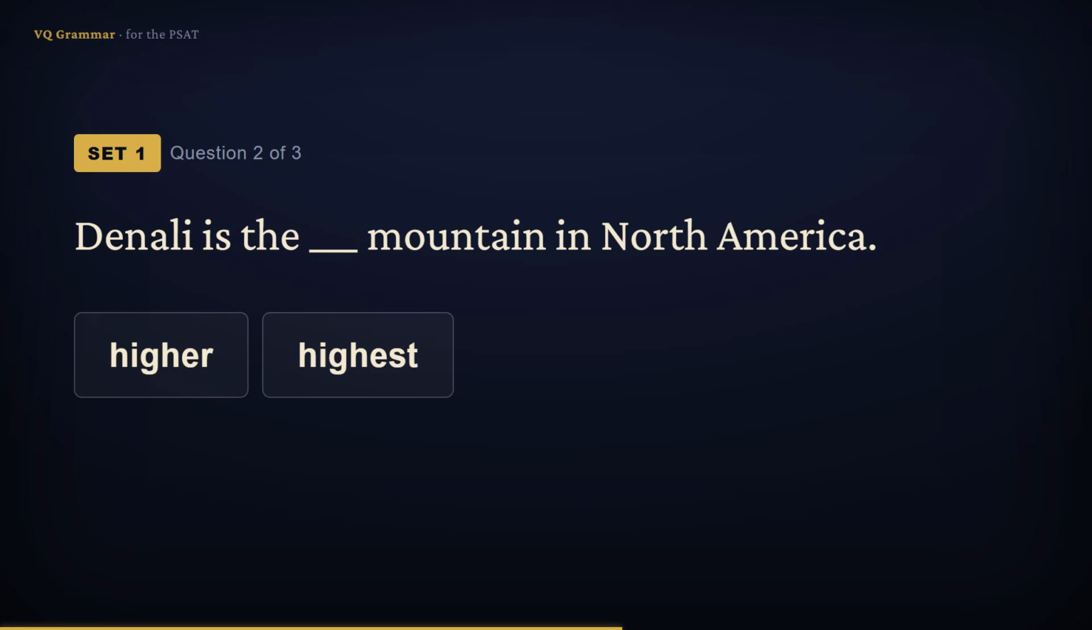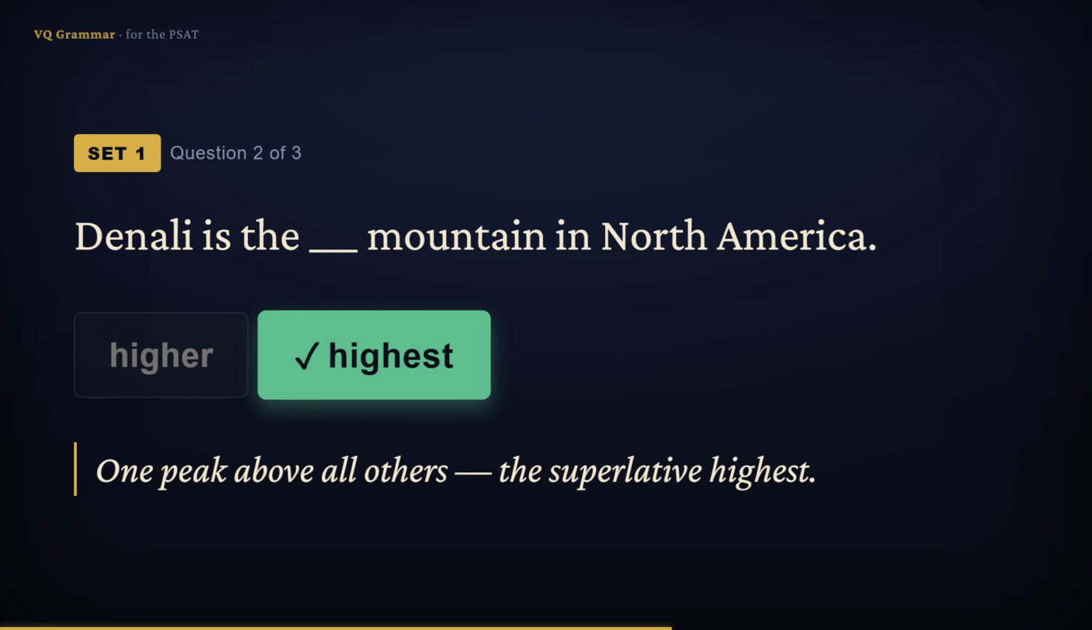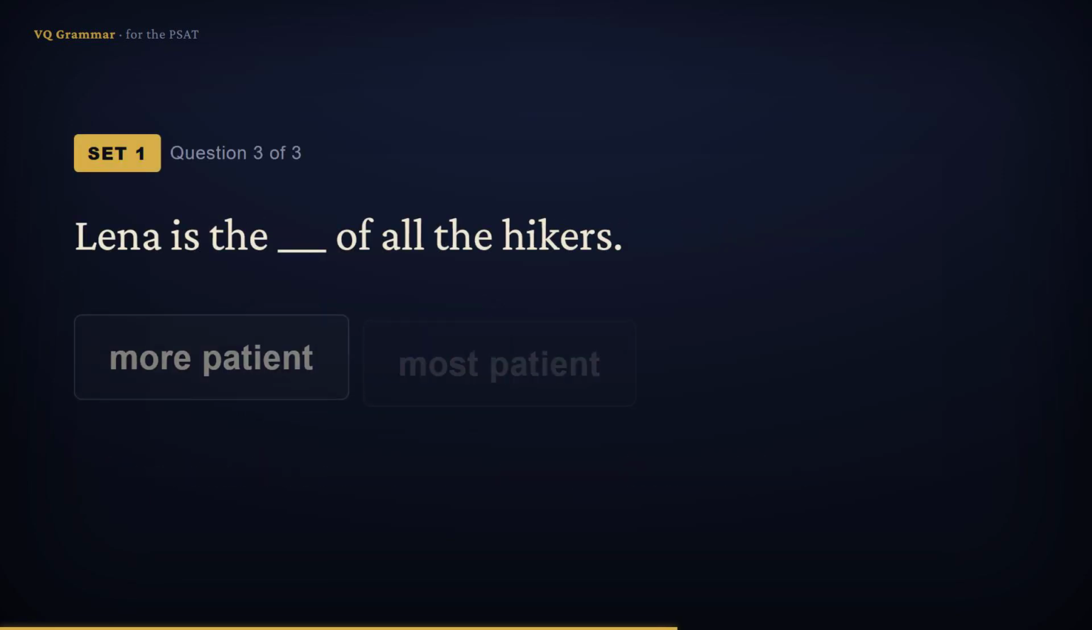Denali is the blank mountain in North America. Here, one mountain stands above every other, the whole group. 3 or more means the superlative. High is short, so add est, highest. So the answer is highest.